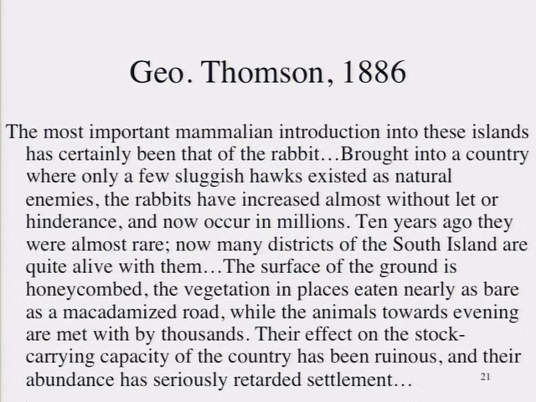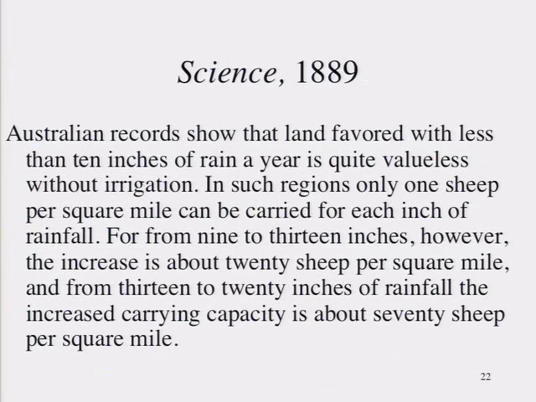Then it gets turned around, and it gets applied to lands, specifically pasture lands. And here it's used to describe the effects of the introduction of rabbits into New Zealand. Rabbits were a non-native species. They came in, they took over, and they had the result of stripping the land of vegetation and reducing the livestock carrying capacity of the colony of New Zealand. It was also applied in Australia. You get discussions of carrying capacity in the sense of how many animals can a square mile of land support through the year. And this is its first, this is an important shift. Instead of talking about what could an animal carry or ship, you're actually talking about how many animals can the land carry. You sort of inverted the relationship.